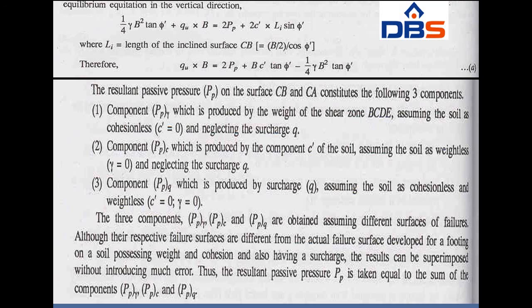The third component is PQ, which is produced by the surcharge, assuming the soil is cohesionless and weightless.